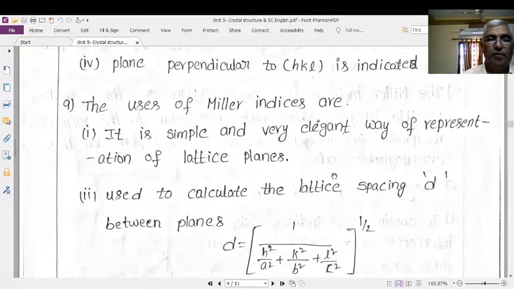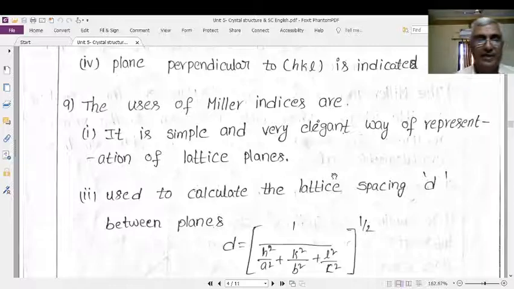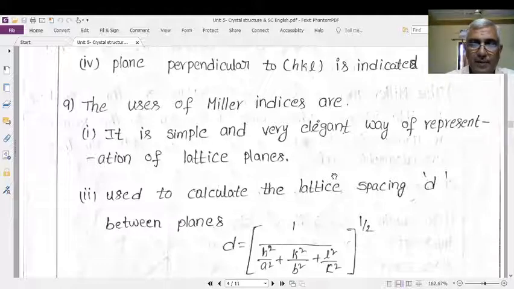Next, we will see the uses of the Miller indices. In the beginning itself, we said that Miller indices represent the orientations of the planes, that is nothing but the shape of the planes, the total picture about the planes.